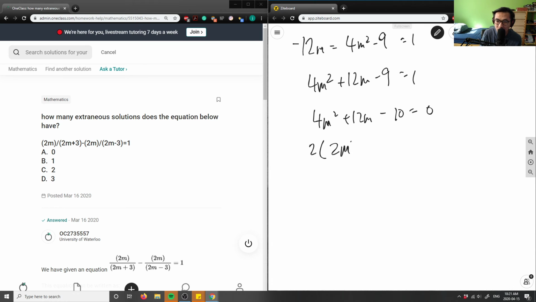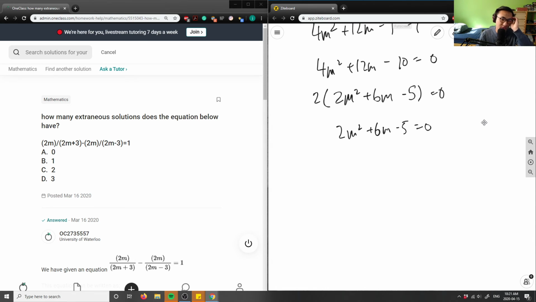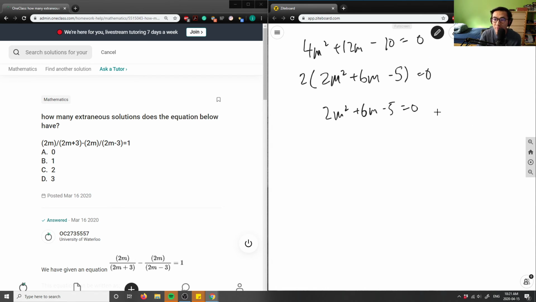I'm left with 2m squared plus 6m minus 5 equals 0. And then I can bring 2 to the other side, so it cancels that out. So I have 2m squared plus 6m minus 5 equals 0. And then what I can do is a factor by decomposition. Right? I have the product of 2 times negative 5 here, which is negative 10. The sum has to equal 6. So I'm looking for 2 numbers that add to 6 here. So 10, 2 and 5, or 1 and 10.